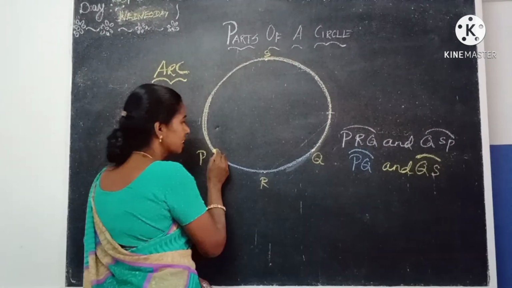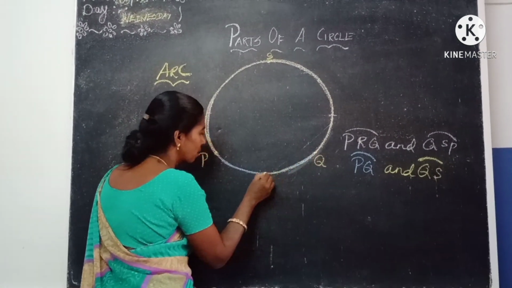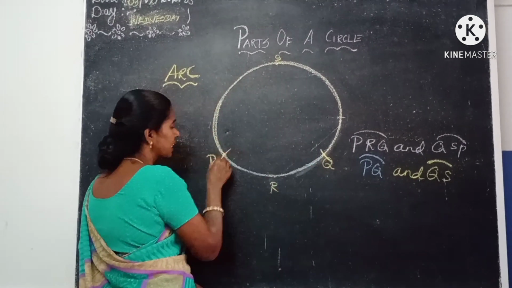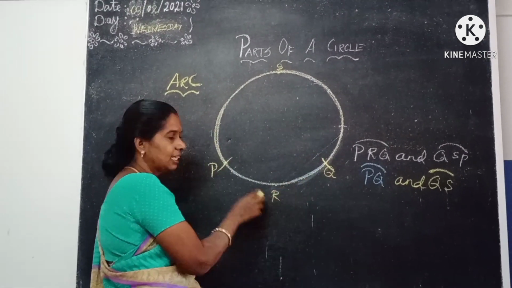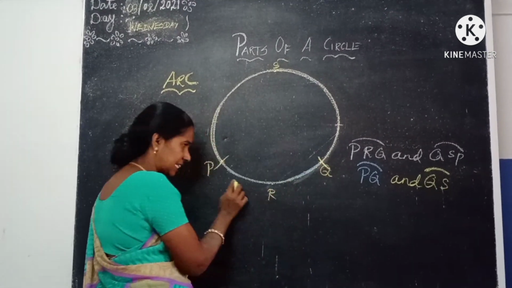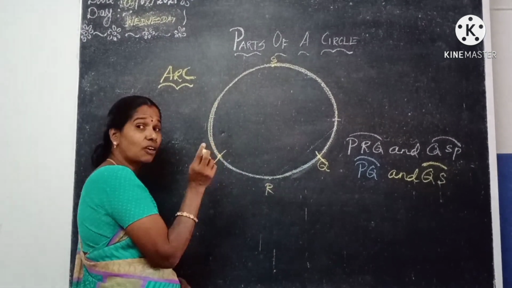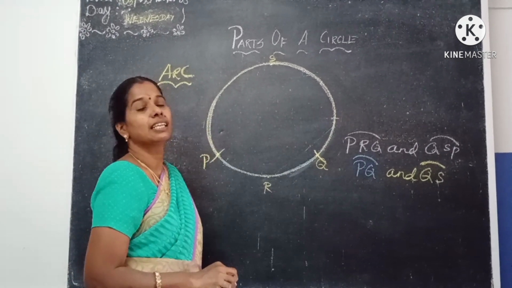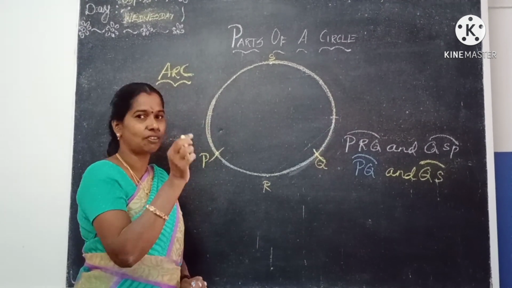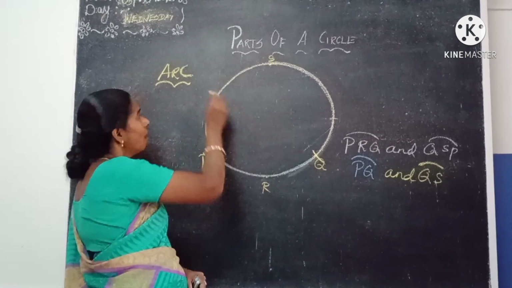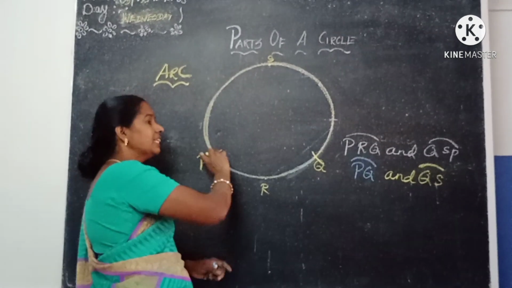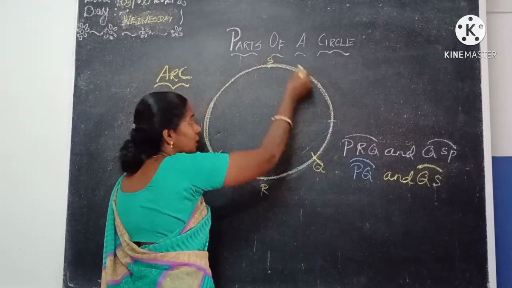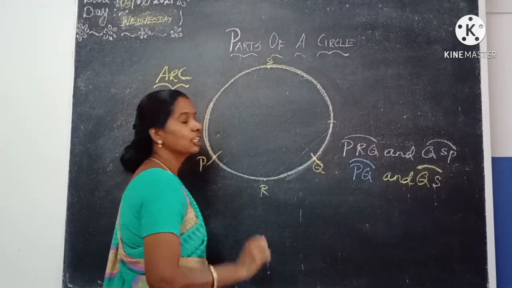You see here, this singular part is one arc of a circle from P to Q. If you cut the circle, you will get one small part of the circle. The small part of the circle is called what? PQ is called an arc. And we can say the part of the circle, or the part of the circumference of the circle, is also called an arc of the circle. So here I am going to divide. PQ is one arc and QS is another arc.